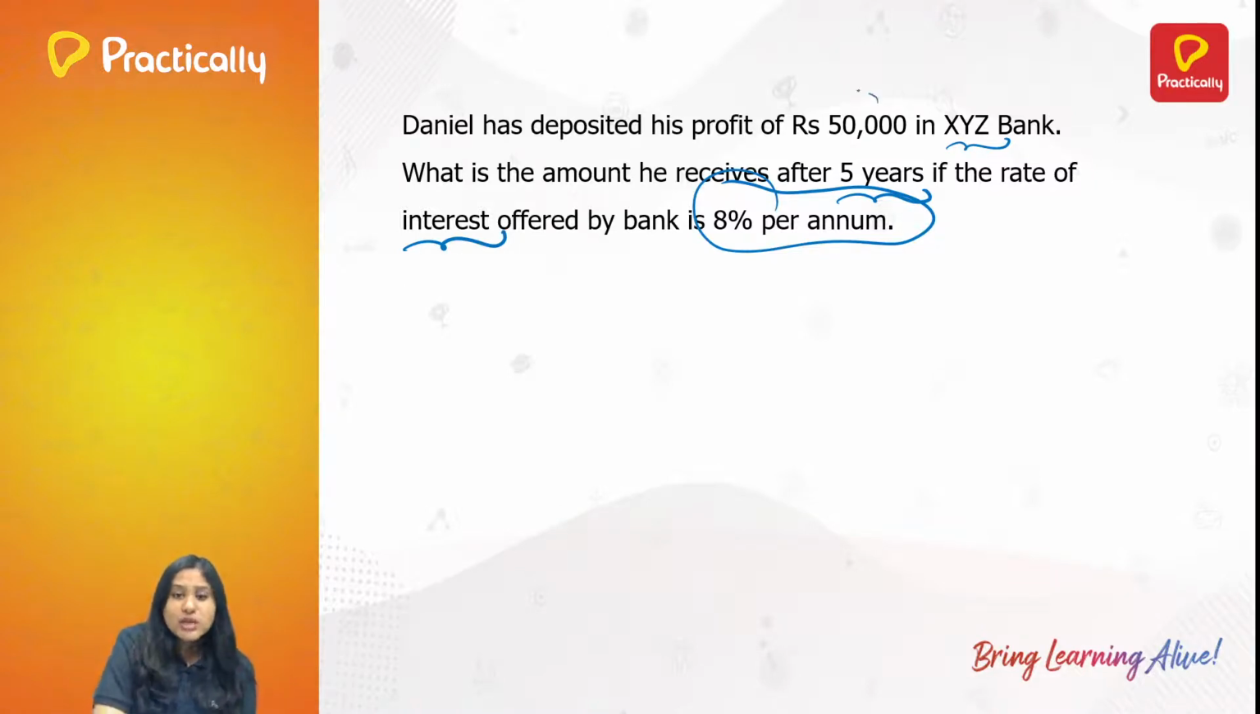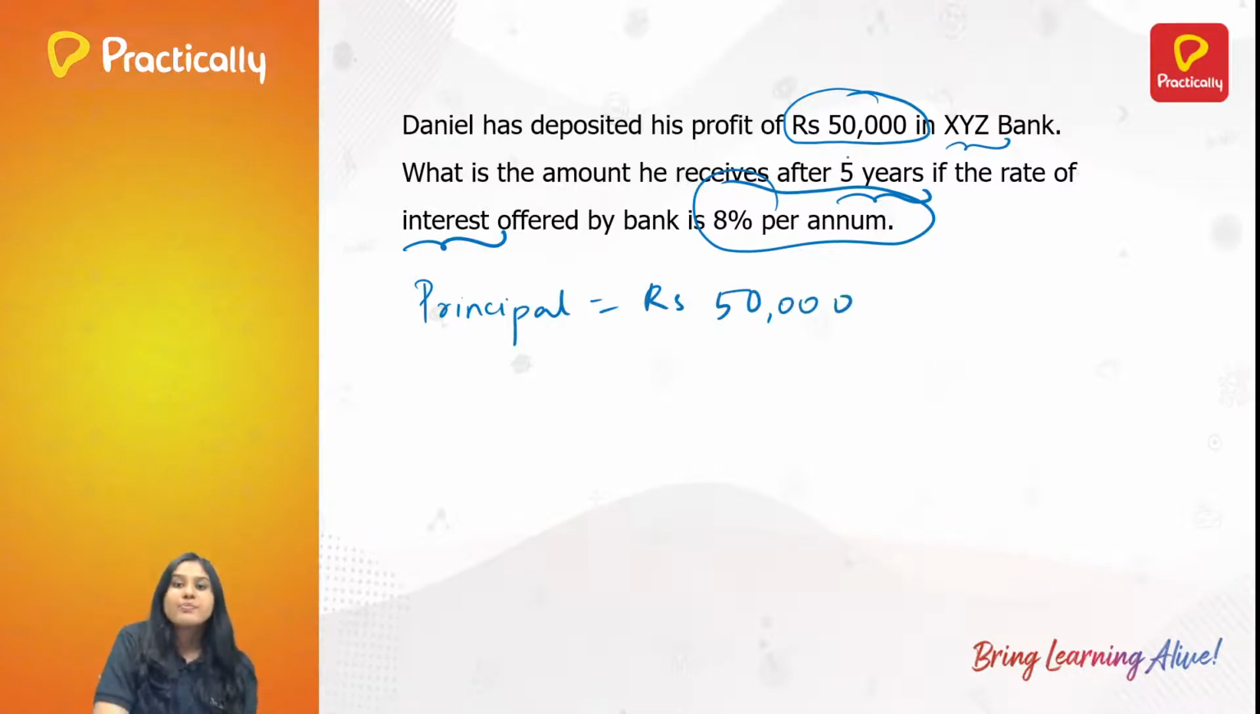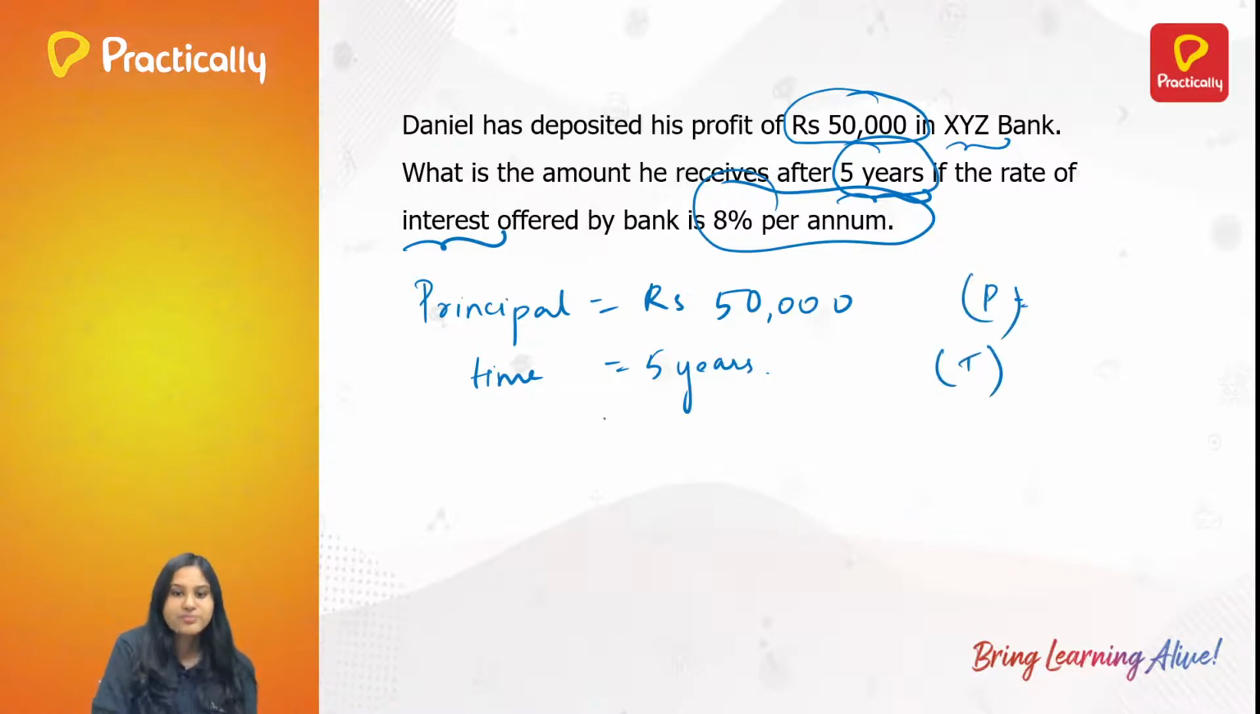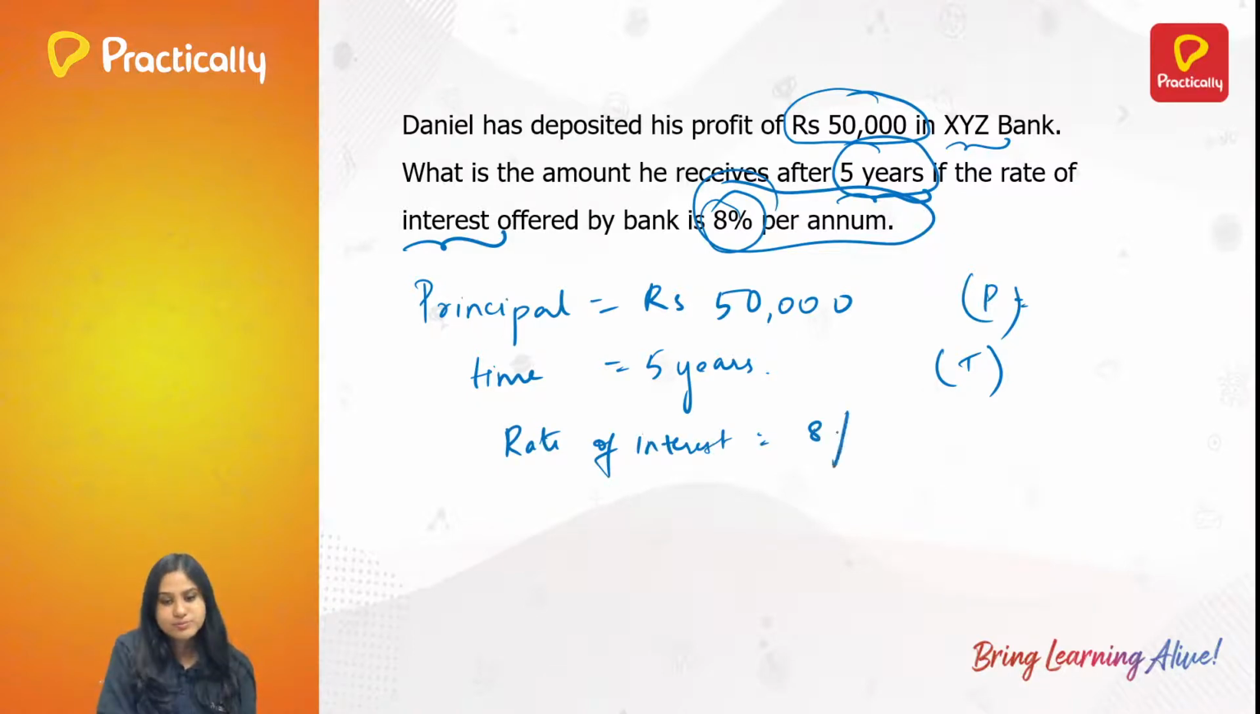So now, what is the money he has decided to deposit? Rupees 50,000. So this will be our principal. So principal is equal to rupees 50,000. And what is the time? 5 years. So time is equal to 5 years. That is P, this is T. Next, what is the rate of interest offered by the bank? 8%. So rate of interest is equal to 8%. Right?